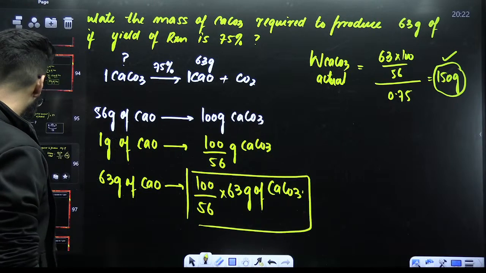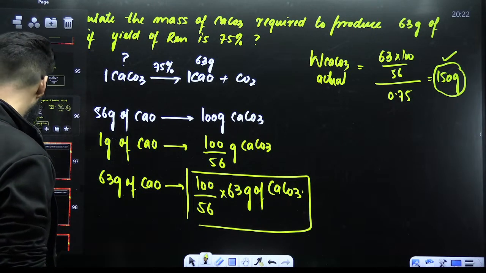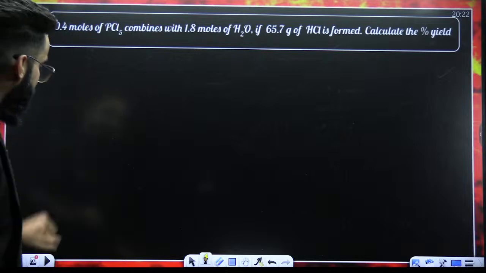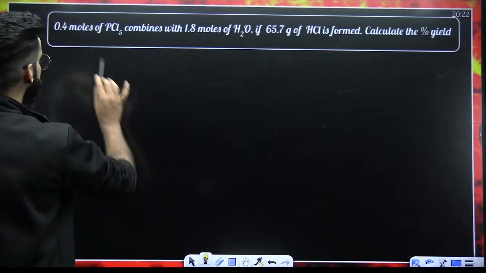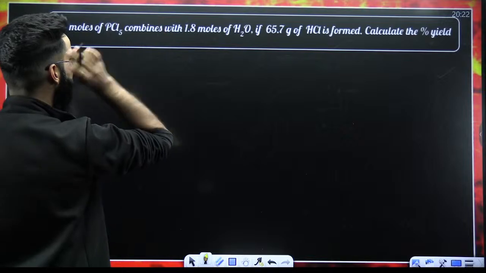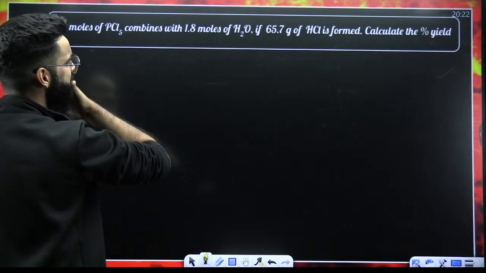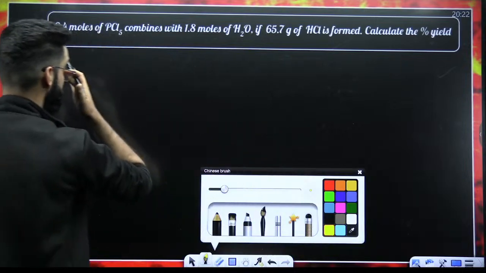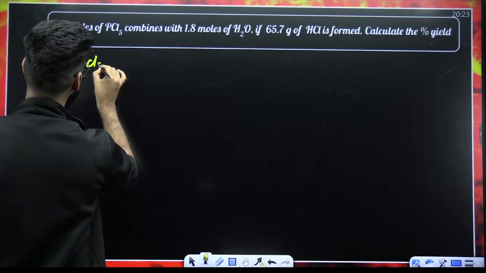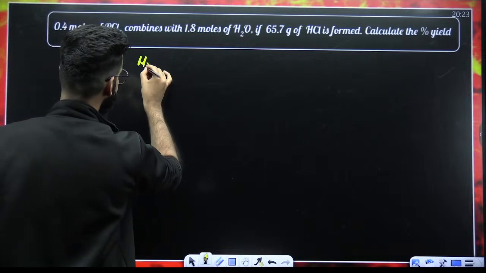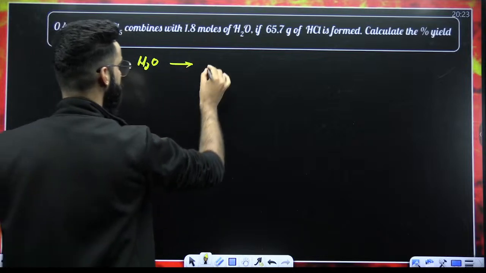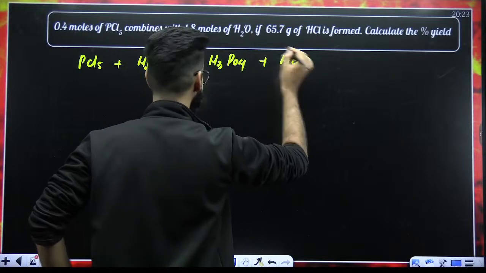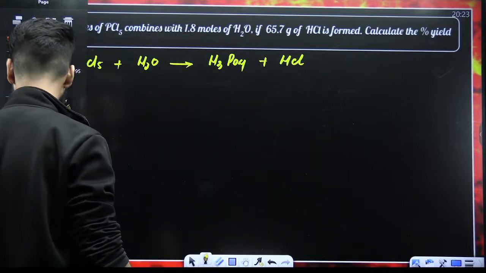All right, let's try to solve one more question. Look at this question, guys. The question is: 0.4 moles of PCl5 combines with 1.8 moles of water. If 65.7 grams of HCl is formed, calculate the yield of the reaction. See how this question is to be solved. As per the question, you are making PCl5 react with water. It will lead to the formation of H3PO4, and with that you'll be getting HCl.